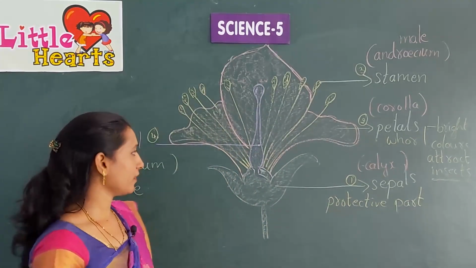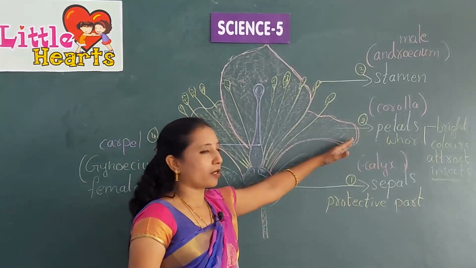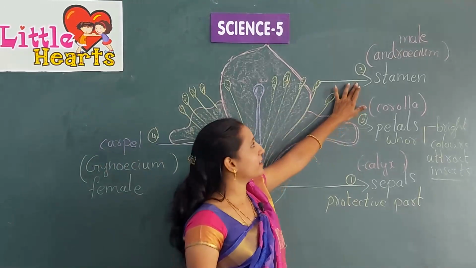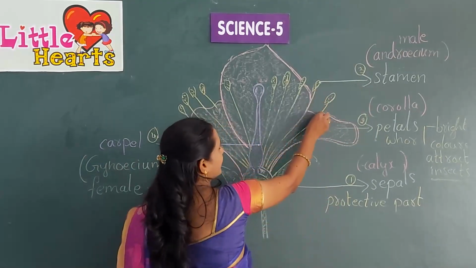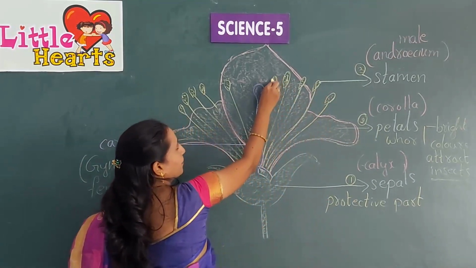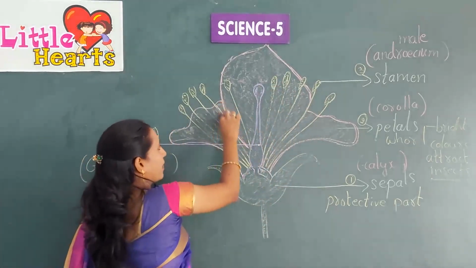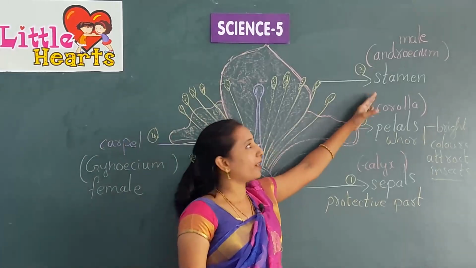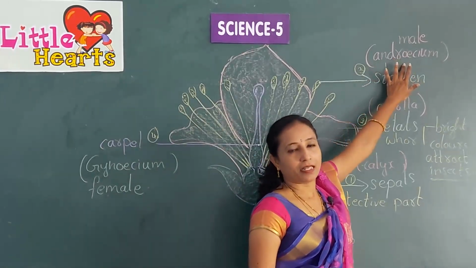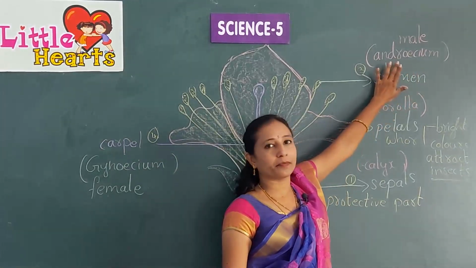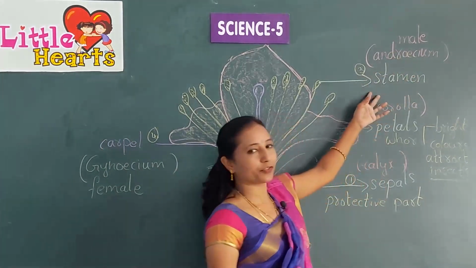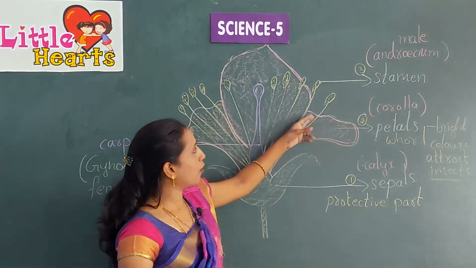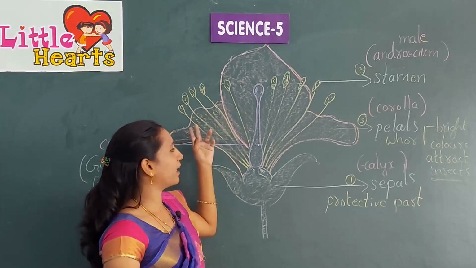After corolla, the next whorl is the third. The third part is stamen. The yellow colored parts are known as stamens. These stamens are known as androecium. Androecium means they are the male reproductive part of the flower. There are many stamens in the flower.